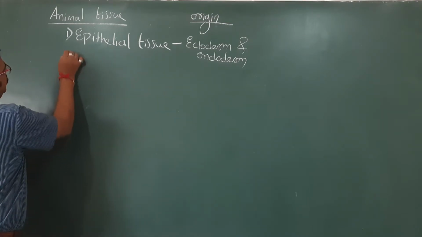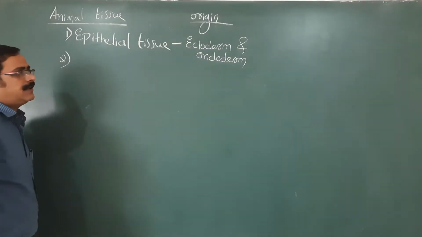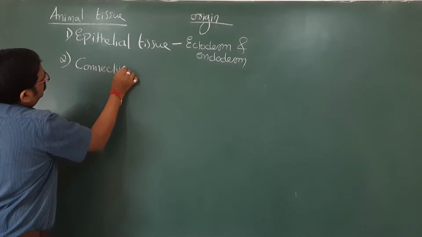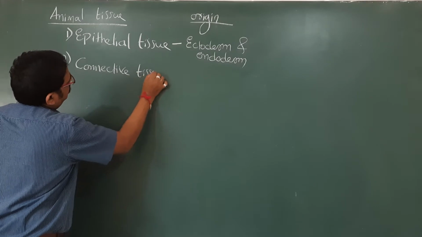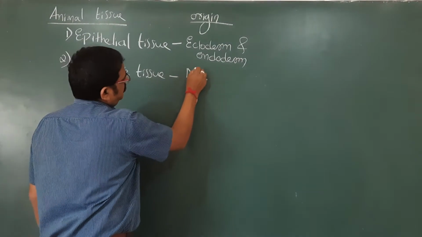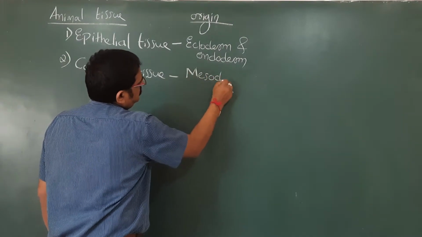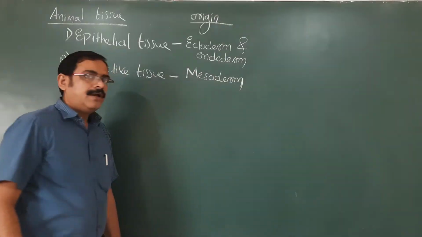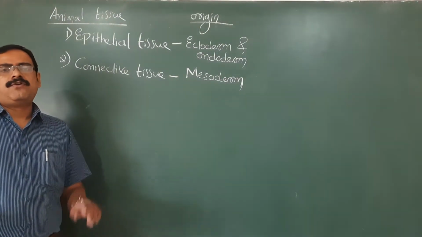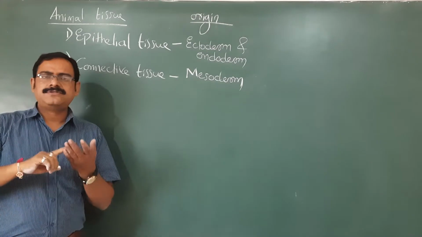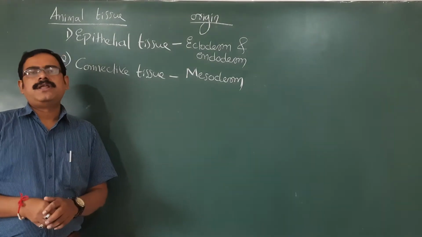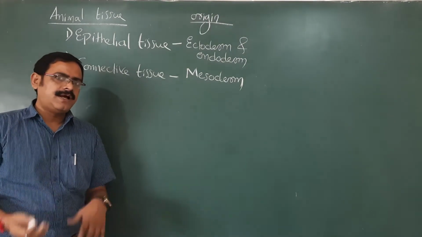The second kind of tissue we are going to discuss is called connective tissue. Connective tissue originates mainly from mesoderm. The mesoderm gives rise to the formation of blood, bone, and even areolar tissue, adipose tissue, tendons, ligaments.